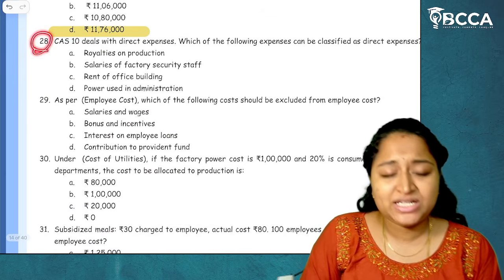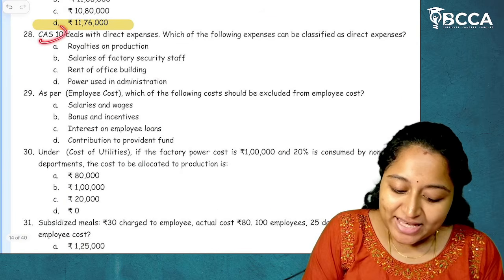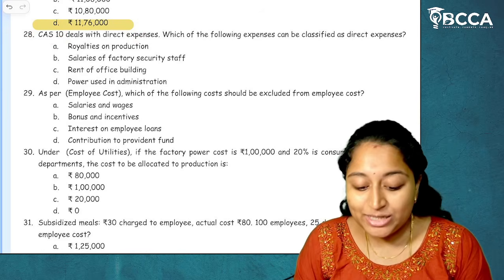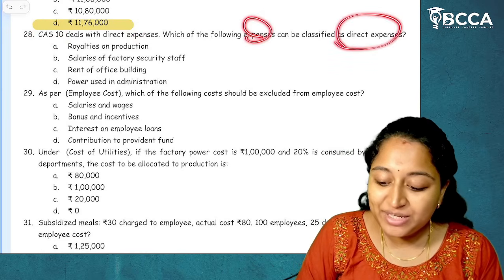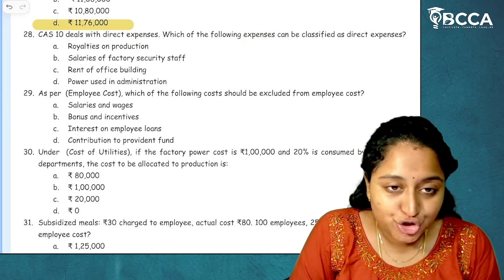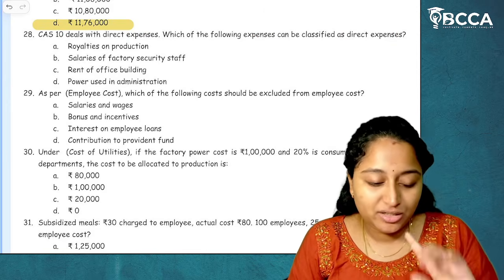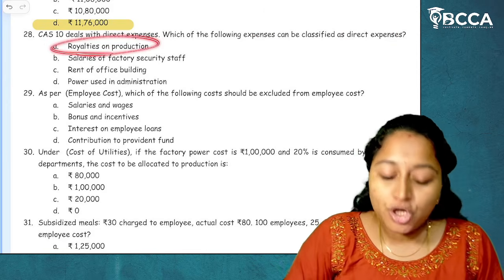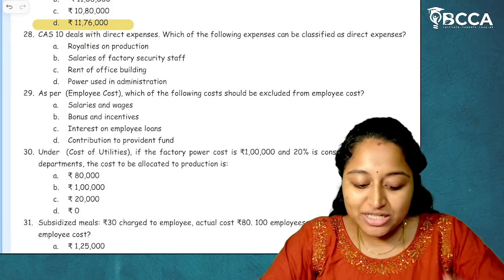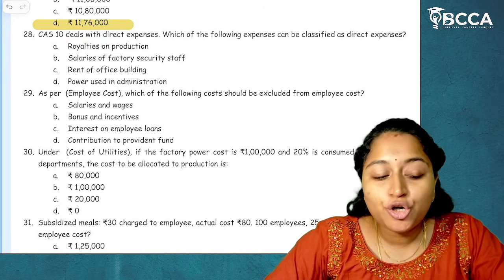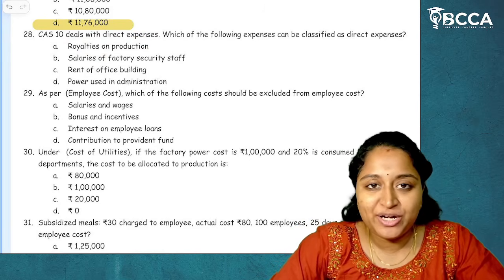Then moving on to the next, question number 28. CAS 10 deals with direct expenses. Yes, we know that. Which of the following expenses can be classified as direct expenditure? First, royalties on production. What does it mean by direct expenditure?